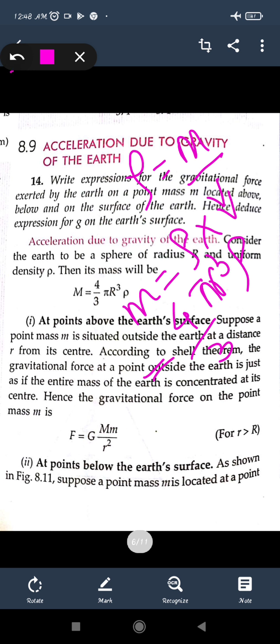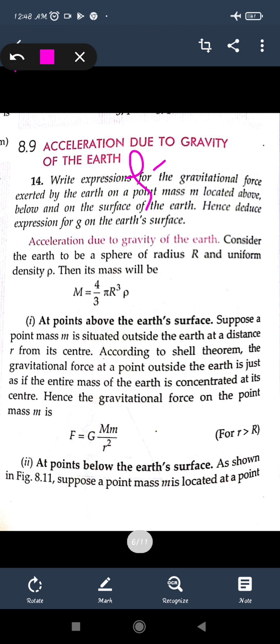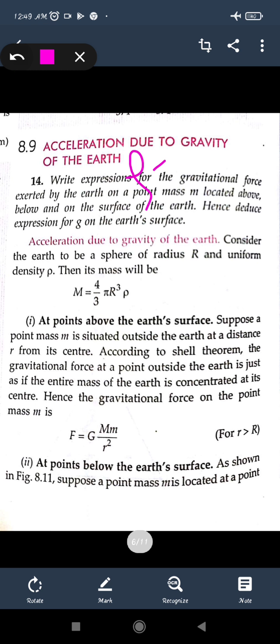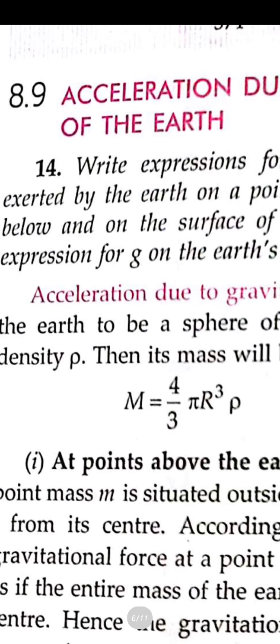Similarly, a point above the earth's surface. If you take a point above the earth's surface, then we know that the entire mass of the earth is concentrated at its center. Right? It is concentrated at its center. And for the gravitational force on the point mass m, let us consider a point mass m. Then the force on this object will be given as F is equal to G m1 m2 upon r square. So if you take capital M or small m, you can write this. If you take m1 m2, you can use that formula also. So it is above the earth's surface, right? Because it is not taken as a height, but it is above the earth's surface. So the gravitational force at a point outside the earth's surface is just as if the entire mass of the earth is concentrated at its center point.